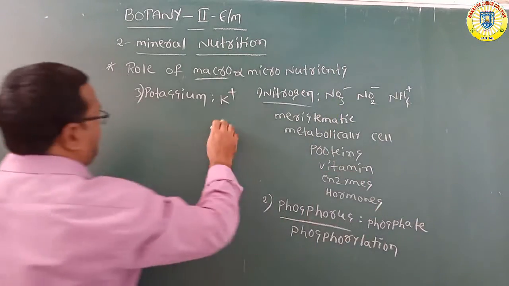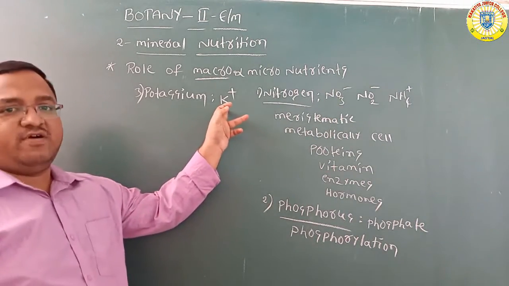Plants absorb potassium in the form of K plus ions.